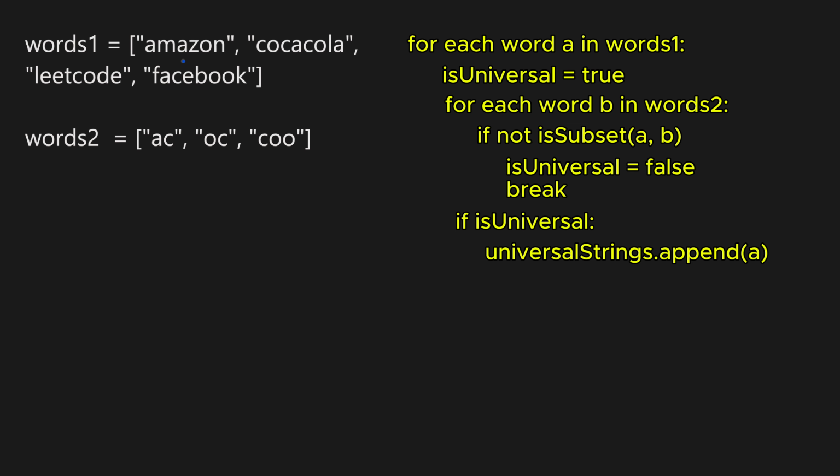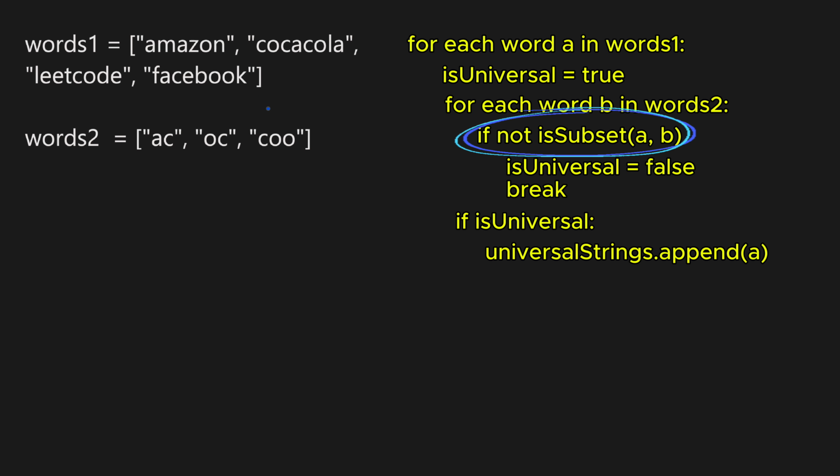For example, for the given input, the first word in words 1 is amazing and we will try to match it with all the words in words 2. The first word in words 2 is AC. We can see that A is present in amazing but C is not. So because of that, amazing is not a universal word, so we will skip it. And then for Coca-Cola, we can see words AC, OC and COO are all subsets of it. So we will add Coca-Cola to our answer list. Similarly, we will continue with the rest of the words in words 1 and match them with all the words in words 2.